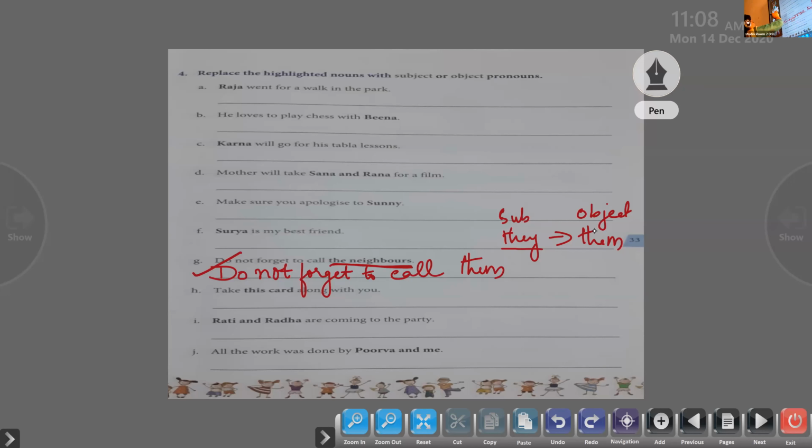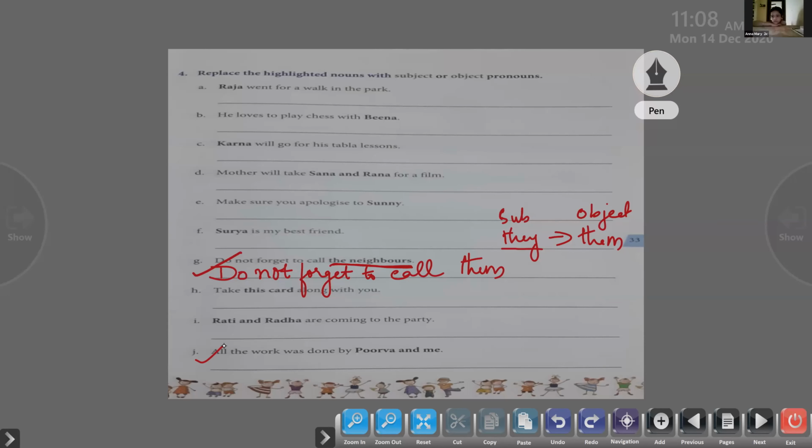Yadav, come on, Yadav. Do the next one. This one. J. Which one? J. Can you see the board? I've zoomed it. Ready? Yes, do it. Ready? All the work.